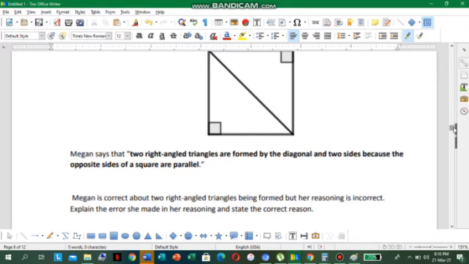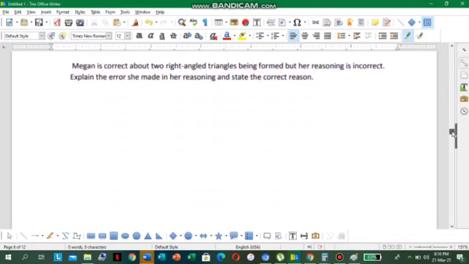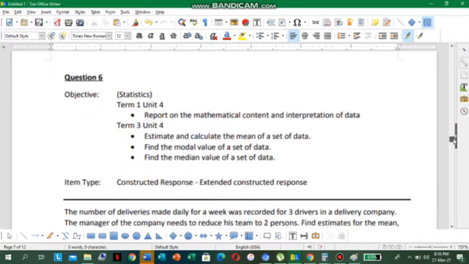So the correct reason should be because the diagonal divides the square into two congruent or equal isosceles right triangles. Therefore, they have the same area, and each triangle has half the area of the square. All right. Next one.